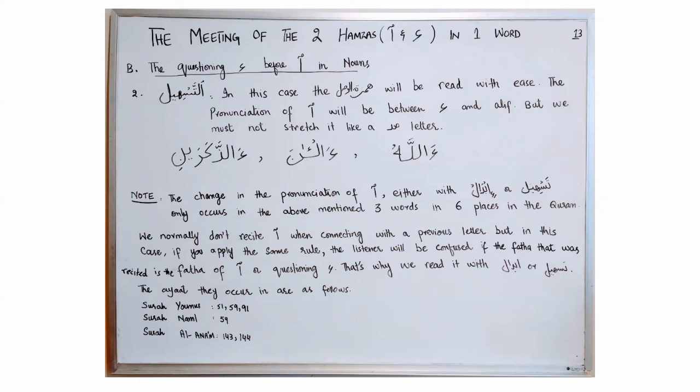We normally don't recite Hamzatul Wasl when we are connecting it with a previous letter or word. But in this case, if we apply the same rule, the listener will be confused whether the fatha that was recited is the fatha of Hamzatul Wasl or the questioning Hamza. That's why we read these 3 words with tashil or ibdal, and both of them are allowed in Hafs an Asim, Tariq ash-Shatibiyyah. And you can find these words in Surah Yunus, ayah number 51, 59, and 91, in Surah Al-Naml, ayah number 59, and Surah Al-An'am, ayah number 143 and 144.